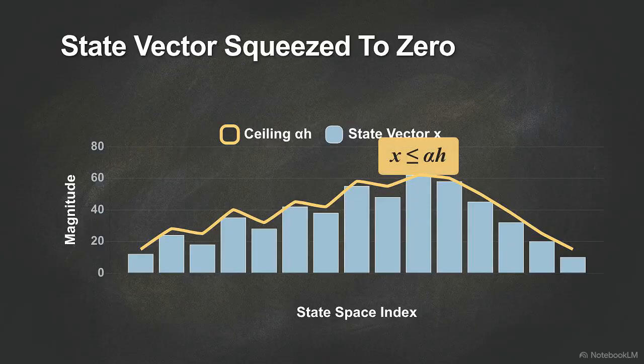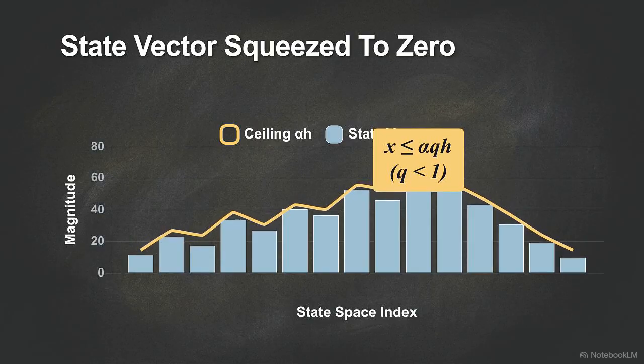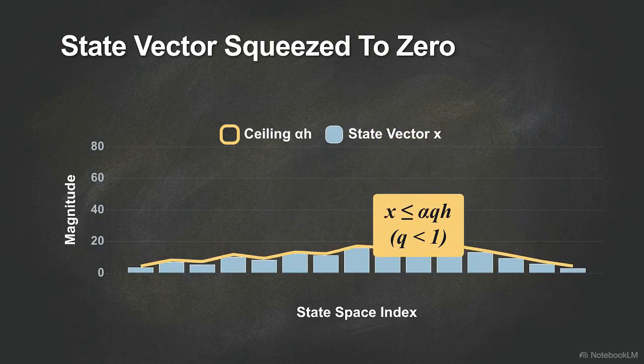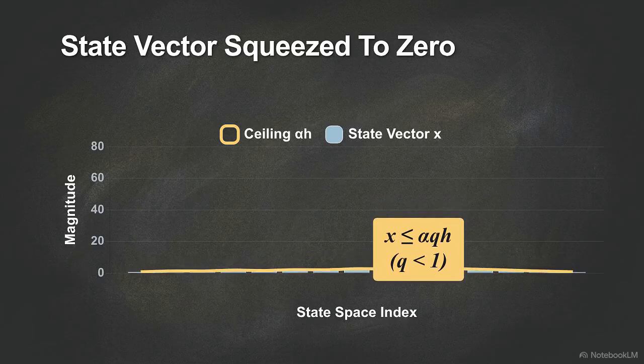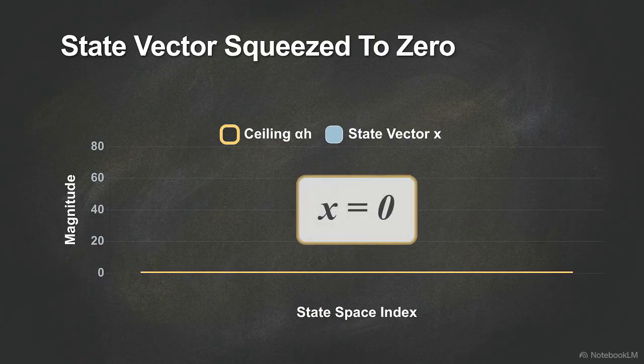When we chain the inequalities together, x is less than or equal to Kx, which is bounded by alpha Kh, which simplifies to alpha times q times h. Our verified parameter q is strictly less than 1. As a result, the new bounding scalar, alpha times q, forces the ceiling lower. A scalar cannot be strictly less than its absolute minimum unless that minimum is exactly 0. The ceiling collapses, forcing the vector x to be 0, proving the hypothetical non-decaying state cannot exist.